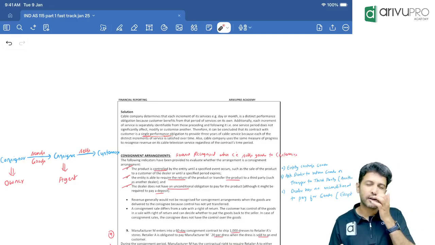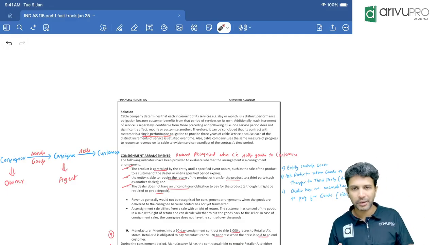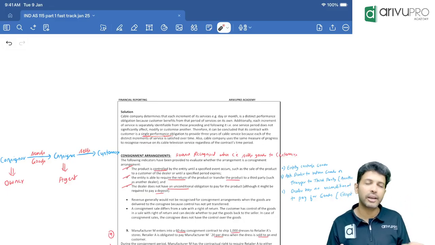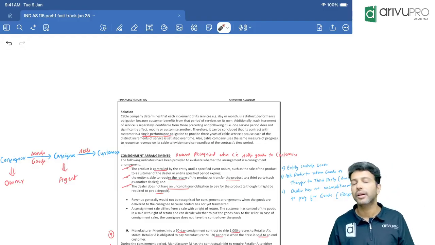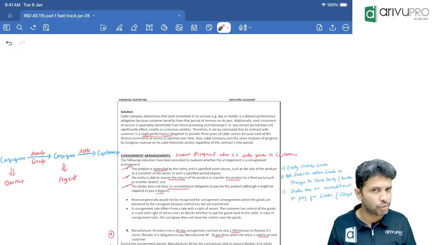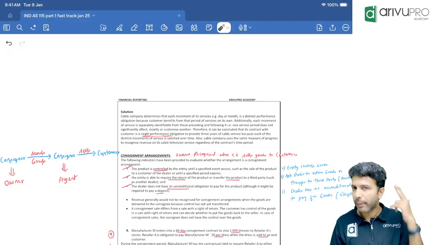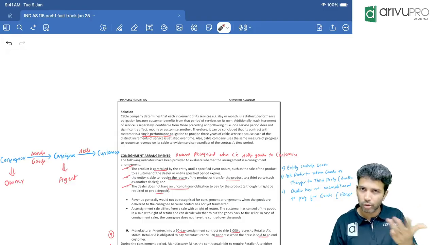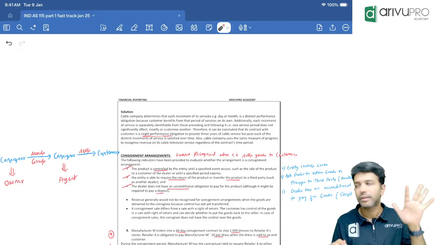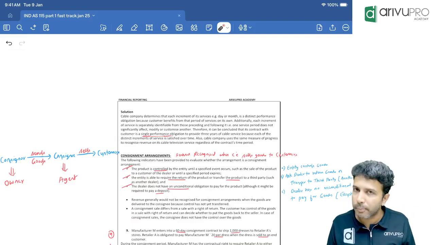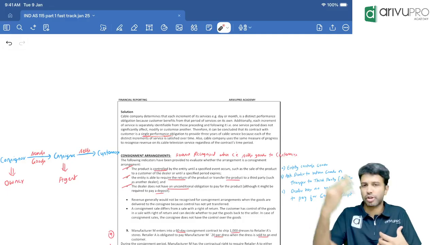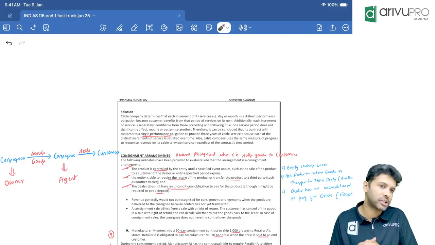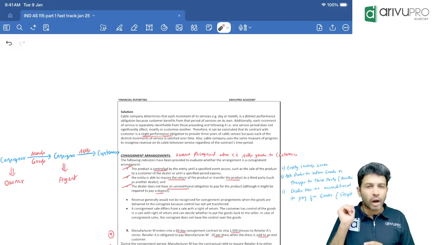Now, contract has certain features, which we remember as ARPCC. A for approval: the terms should be approved or agreed by all the parties. R for rights and obligations of all the parties, which you should be able to identify. P for payment terms to be identified. C for commercial substance, meaning due to this contract, cash flow should change. Fifth one, consideration collection should be probable, meaning the seller should have a reasonable assurance that we will collect the money from our purchaser.